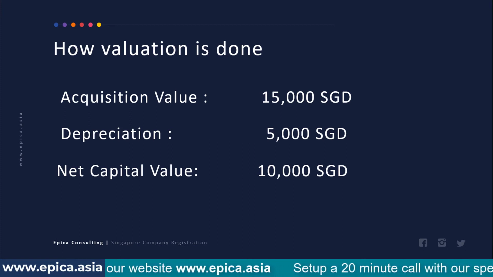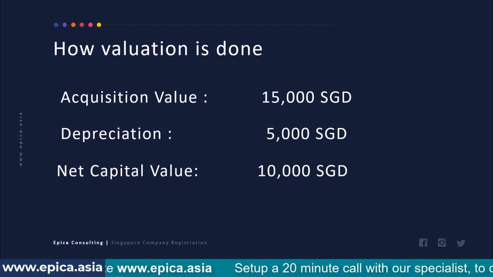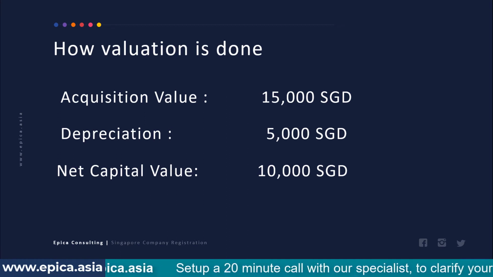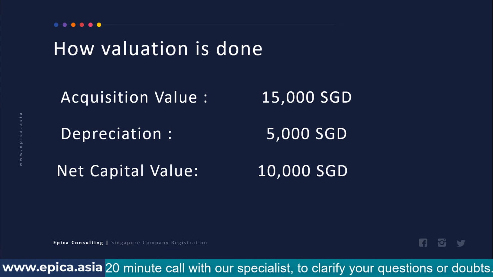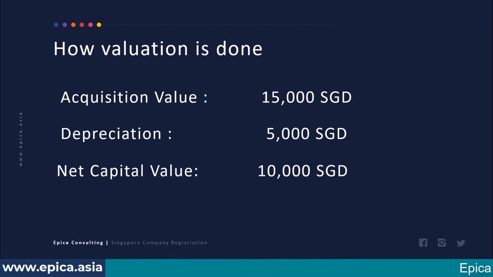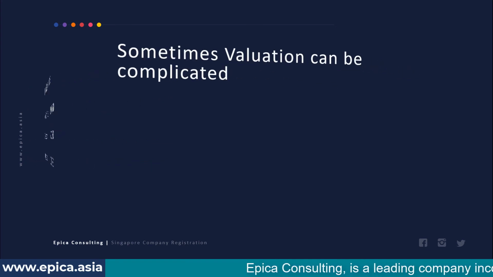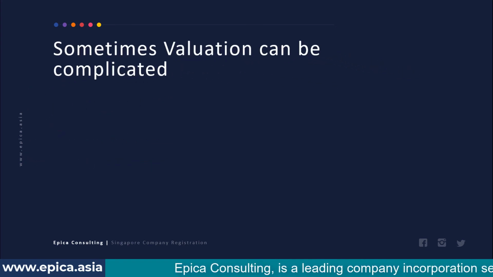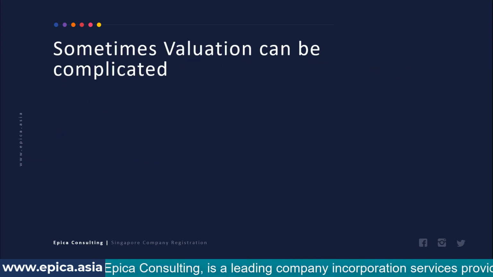So there are two things that need to be followed. First of all, there should be a proof available about the purchase of these goods. So you should be able to provide the invoices of these instruments. And secondly, the depreciation needs to be applied for the period for which it has already been used. Now, in certain circumstances, valuation of this amount can become complicated, more because people sometimes make outrageous claims.